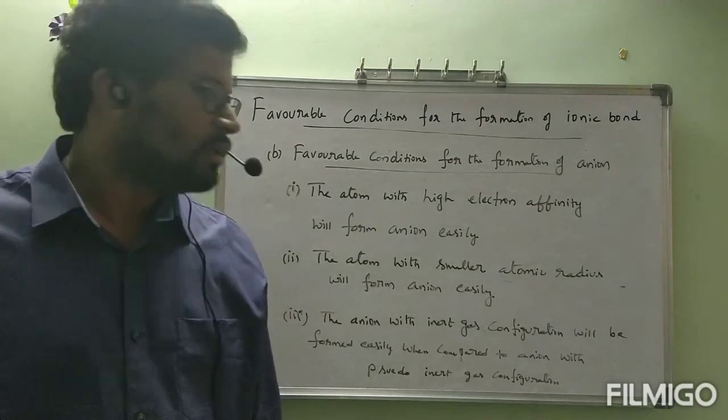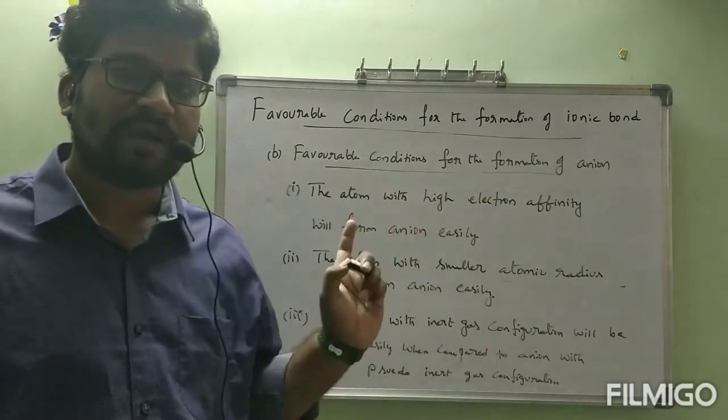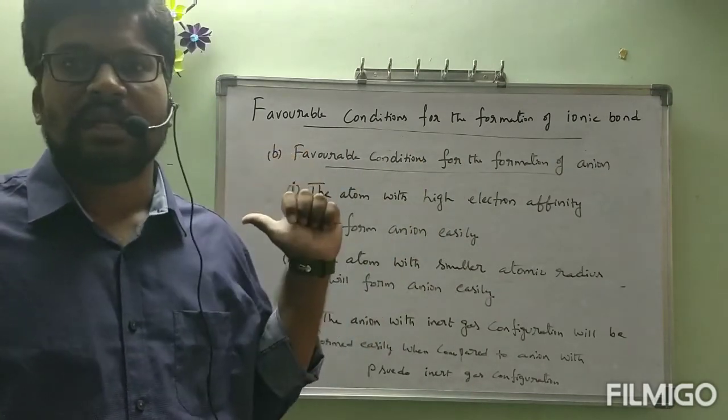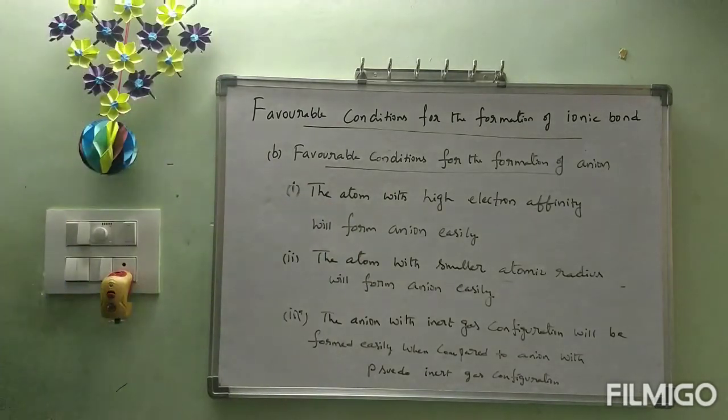These are the three favorable conditions for the formation of anion. Previously we have seen three favorable conditions for the formation of cation. Now read the three, all of you. First one, the atom with high electron affinity will form anion easily. Second one, the atom with smaller atomic radius will form anion easily.